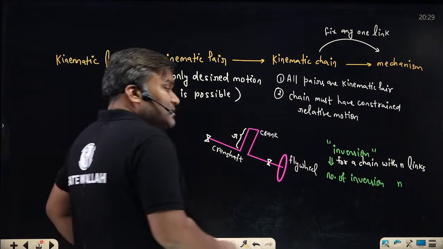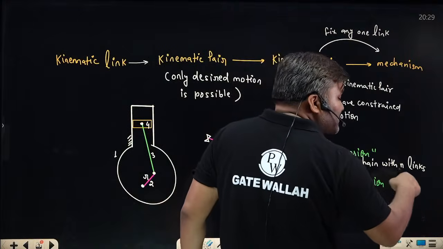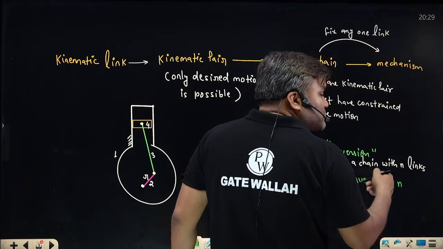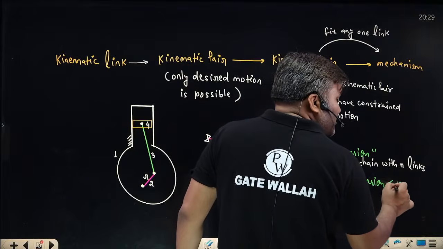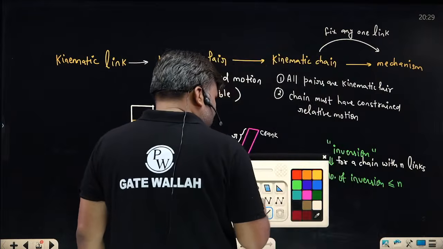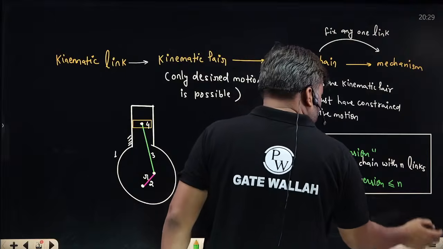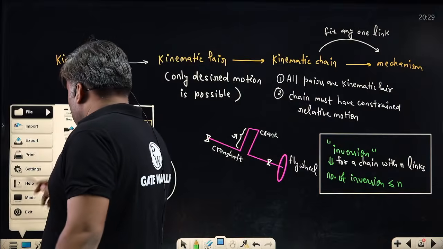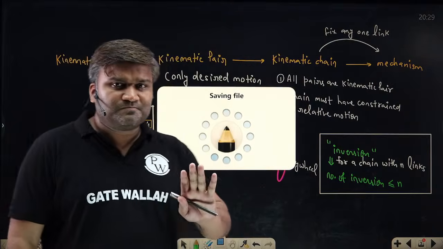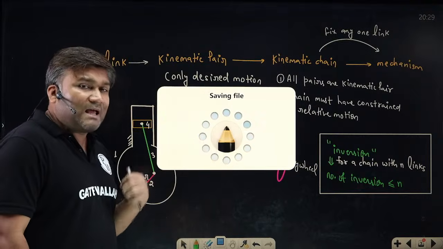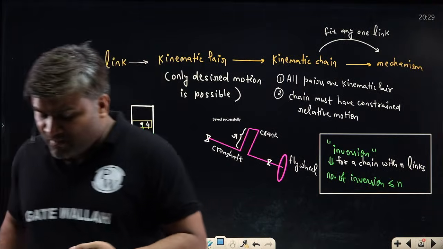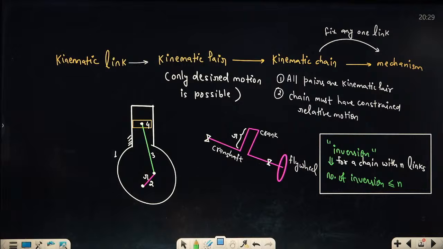So the maximum number of inversions is n, and it can be less also. The number of inversions is less than or equal to n. How many of you understand this? Everybody knows the maximum possibility is n, but actually we may have even less than n.